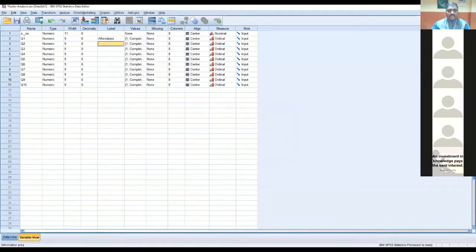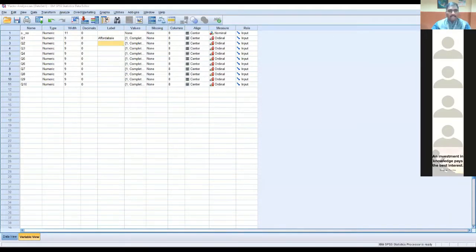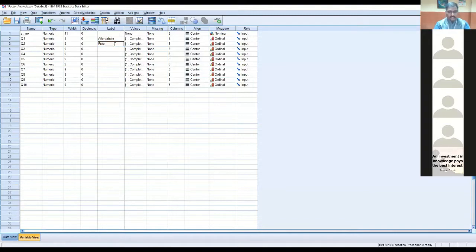If you want, you can note down the labels, like affordable, freedom. Like that, you can mention the label here. Since I didn't mention it here, I'm telling it just as an example. After typing all the variables in the variable view, go to the data view.